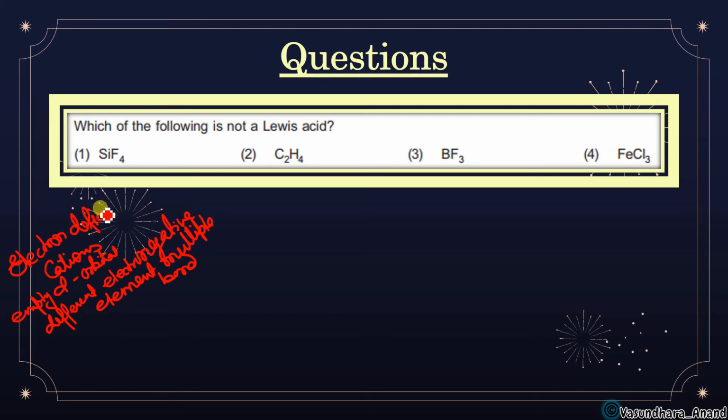So these are the 4 points for any substance to be a Lewis acid.